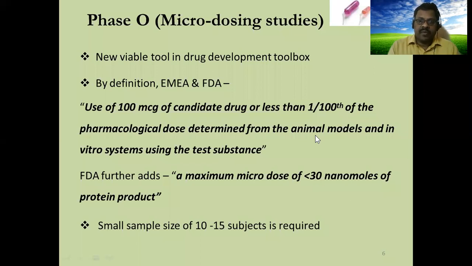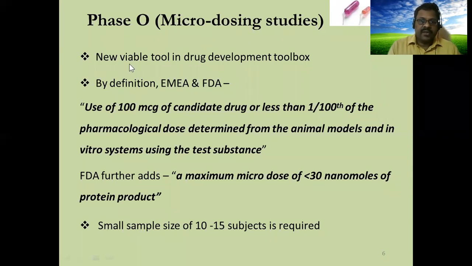We don't worry about therapeutic efficacy of the drug in this stage. We test only the pharmacokinetic parameters. Sufficient data we will collect, and then after confidence we proceed to phase 1. The reason is we don't have proper pharmacokinetic and pharmacodynamic data on human subjects for investigational new drugs. We only have data on animals. So before first in human studies, we need to develop some data. For that we do this phase 0.